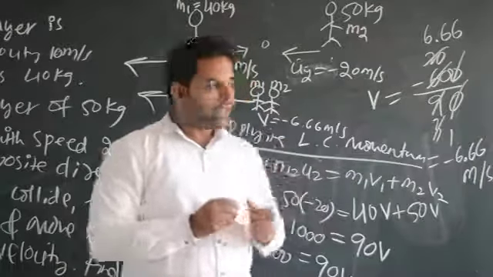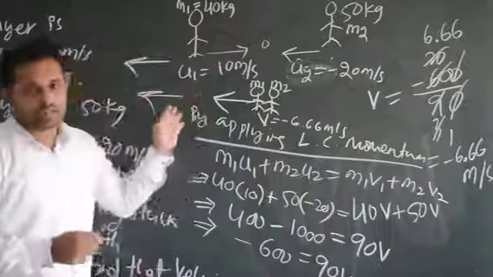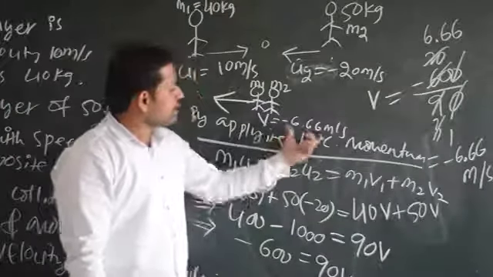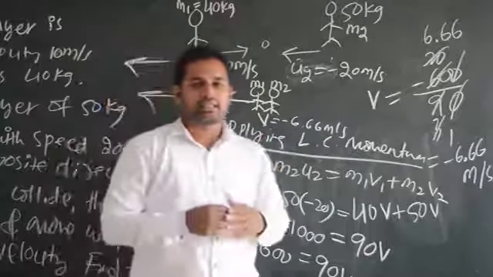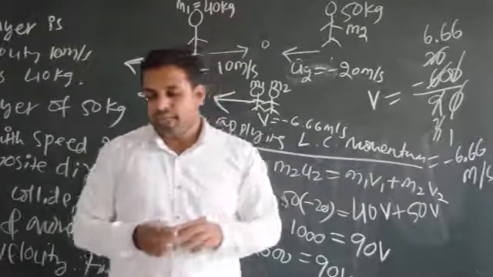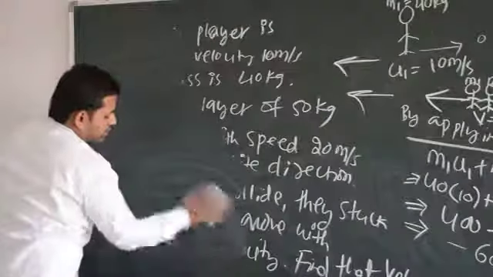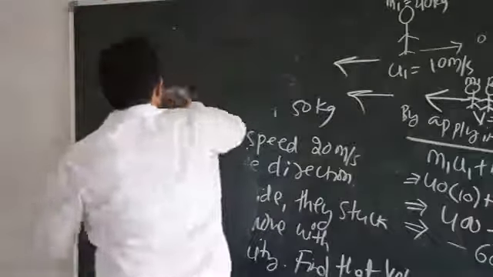Yes or no? So I know they will move in this direction. I cannot say it by words. I have to show it mathematically. How did I show that? That I got the answer as minus 6.66 meter per second. I hope this is also very much clear in your mind. Okay, so all the NCERT problems whichever have been discussed in the examples I have completed.